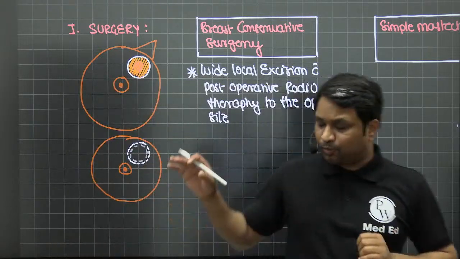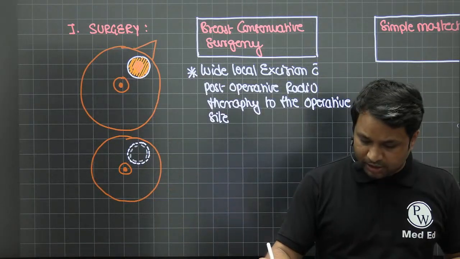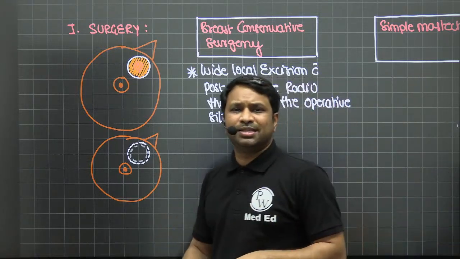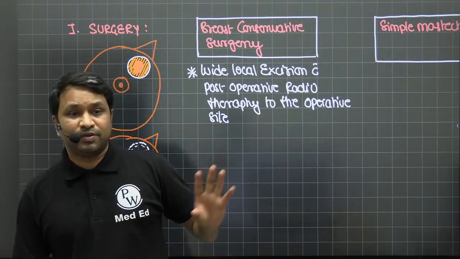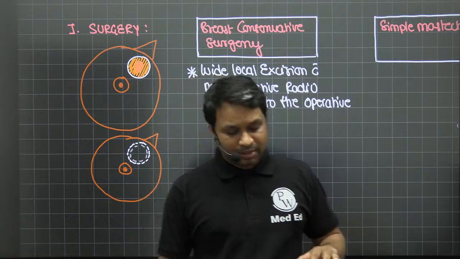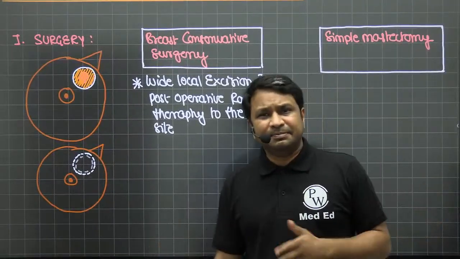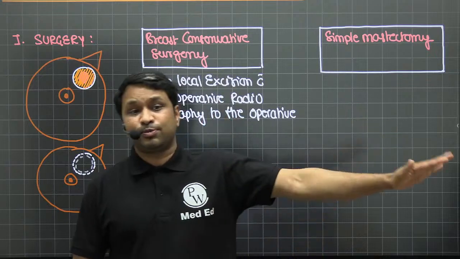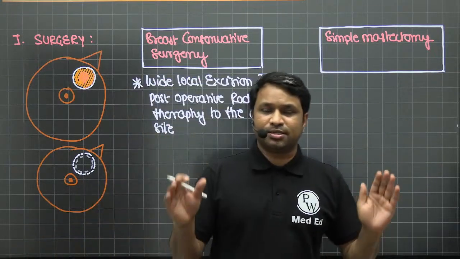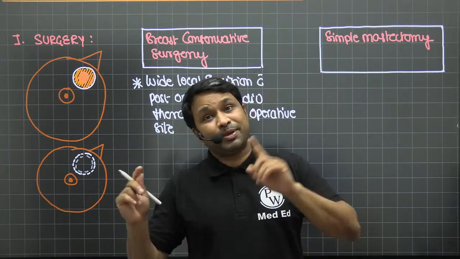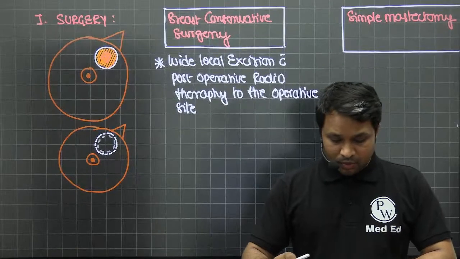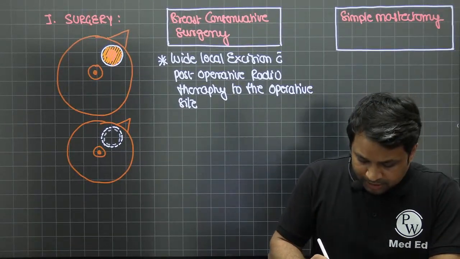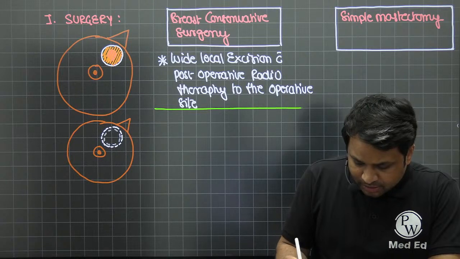Post-operative radiotherapy has to be given here. Without post-operative radiotherapy, it will simply be a wide local excision. It will not be called breast conservative surgery. So there are two options, either breast conservative surgery or simple mastectomy. In simple mastectomy, the patient is going to lose the breast, so cosmetically it is poor looking. In breast conservative surgery, you are able to restore the breast, so the patient is quite happy, right? Now, how do you restore it? We'll talk about that also, but before we move further, what are the current indications for breast conservative surgery?